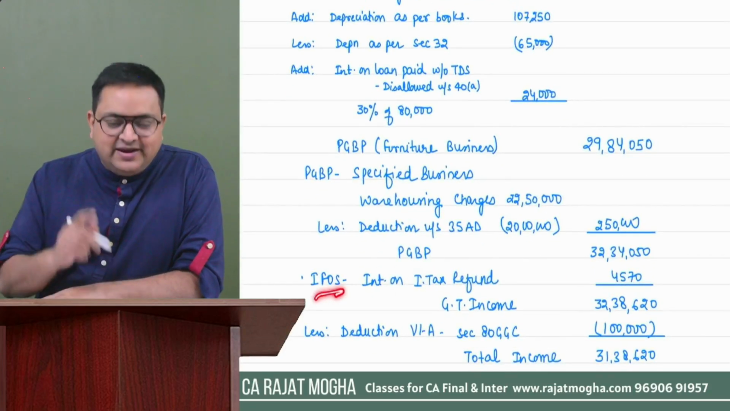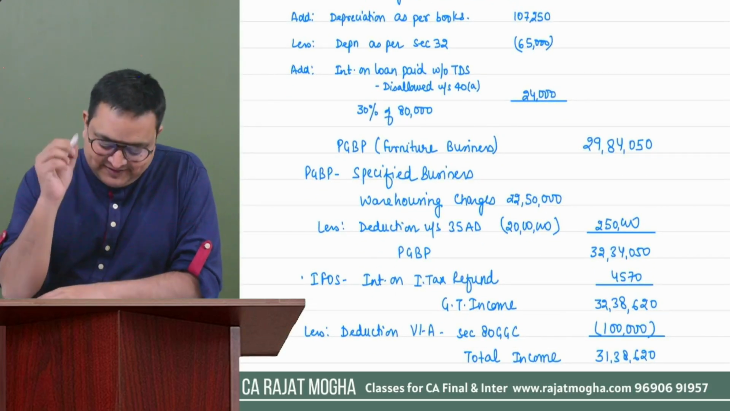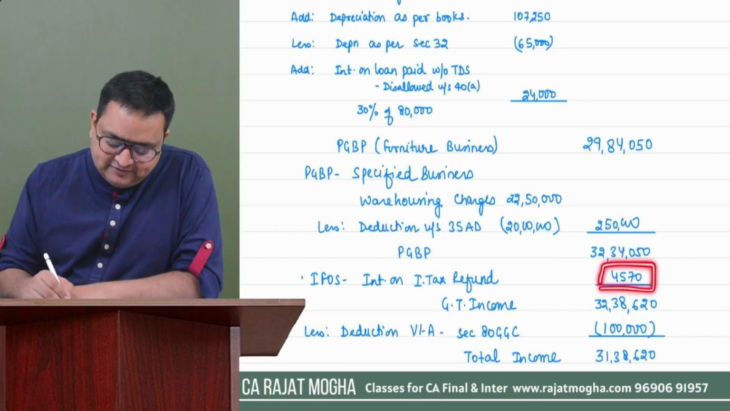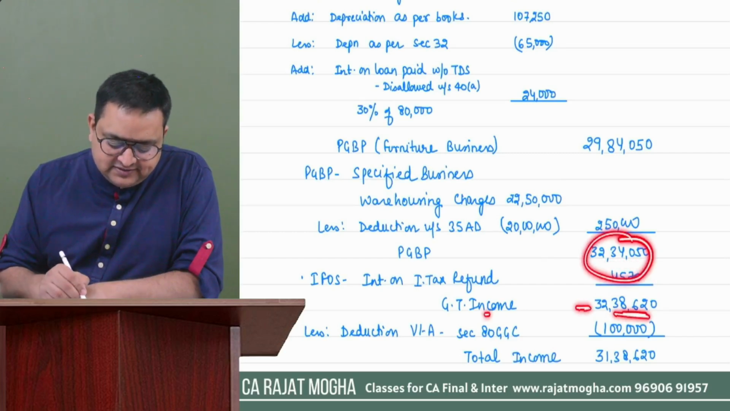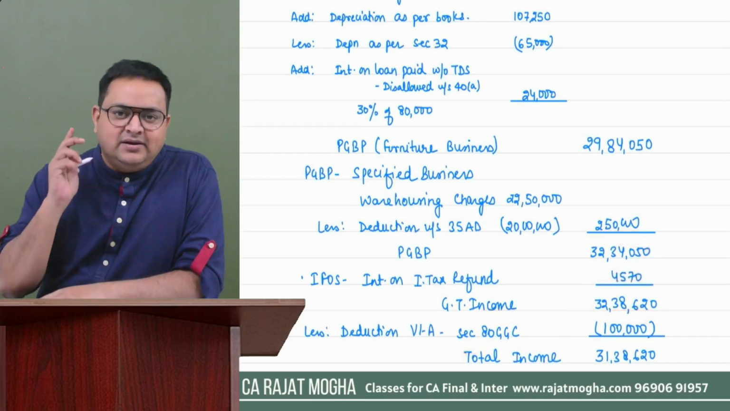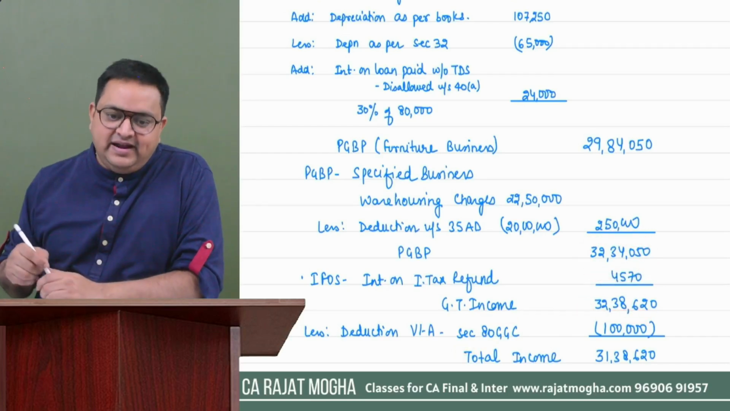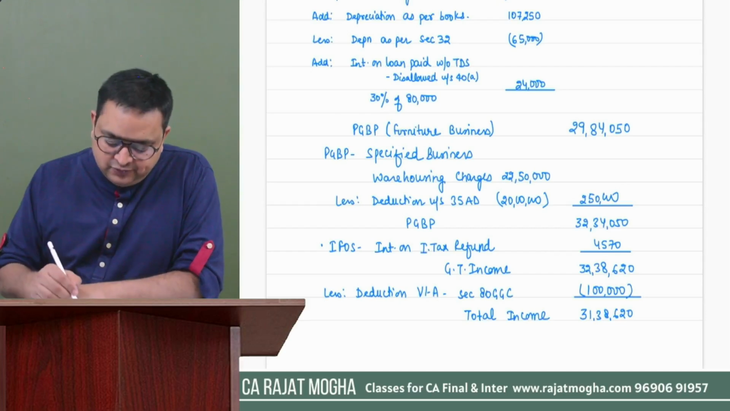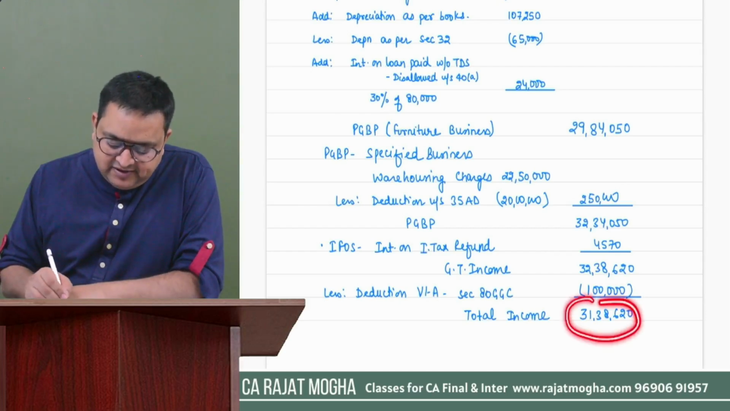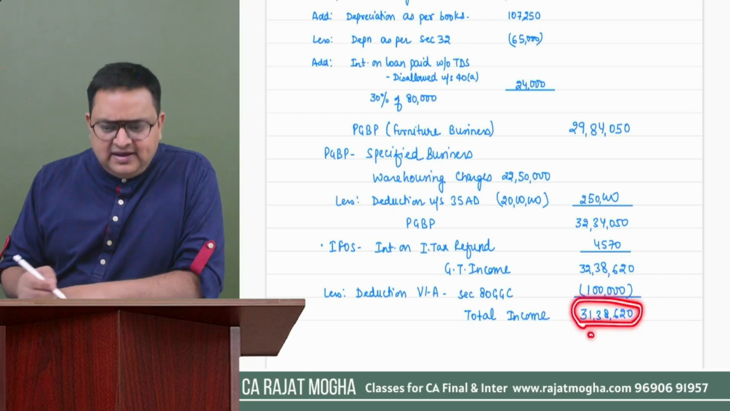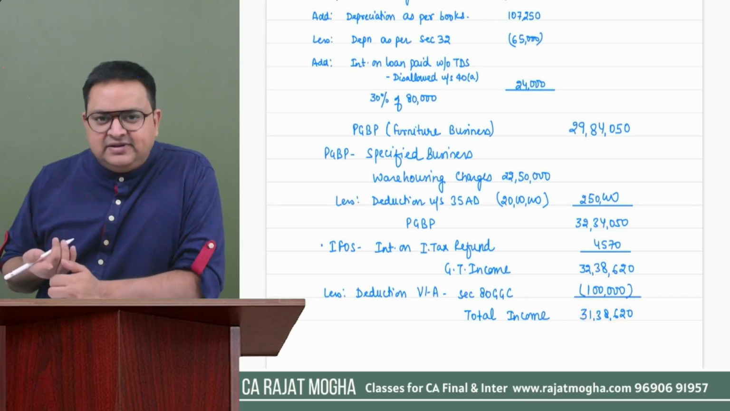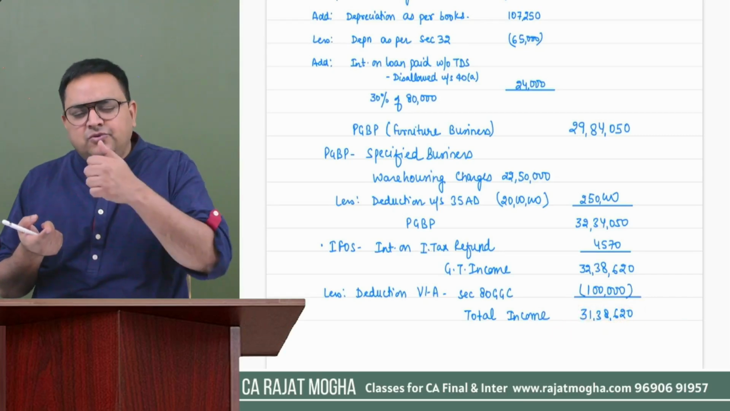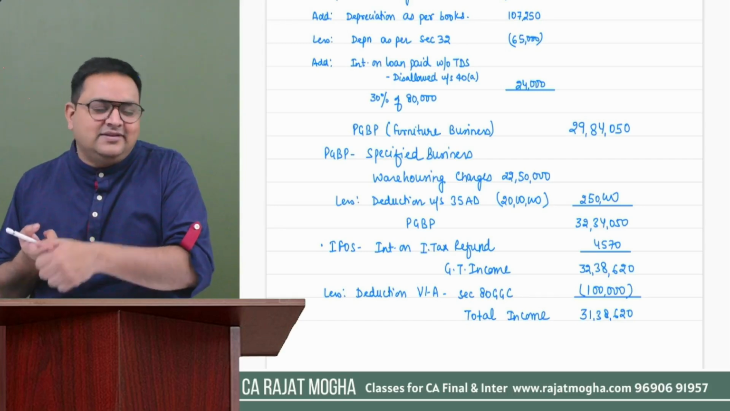And we have only one other income, that is from IFOS, that is interest. This is 4,570, so the total income comes to 33 lakh 38,620. This is GTI. We have only one deduction in Chapter VI-A, 80GGC of 1 lakh, which we have contributed to a political party. So our total income is 31 lakh 38,620. Here you have to calculate the tax. As of now, there is no special income, no LTCG, no 112A, no 111A, no casual income.